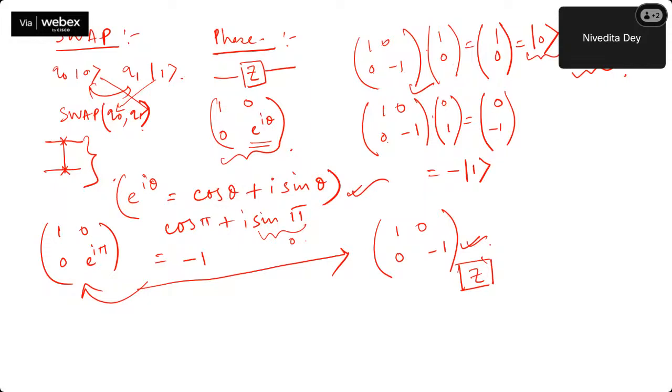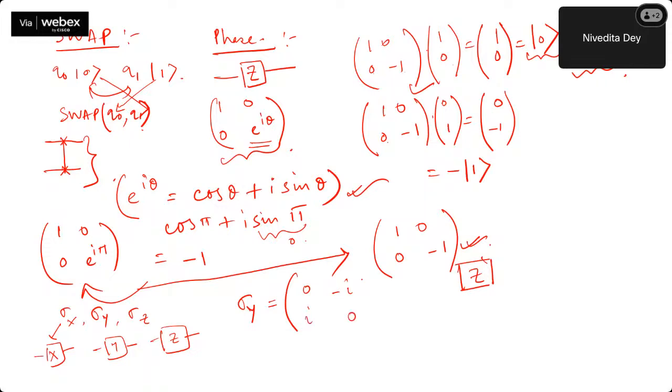These are called Pauli gates, or Pauli matrices: sigma X, sigma Y and sigma Z. So sigma Z and Z are equivalent, and sigma X and NOT are equivalent. Let me write it here. You represent it in this way. Z is nothing but 1, 0, 0, minus 1. Now I want to give you sigma Y, which is nothing but 0, minus i, i, 0.